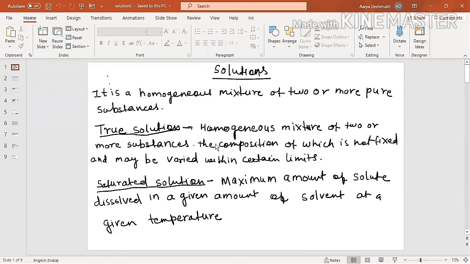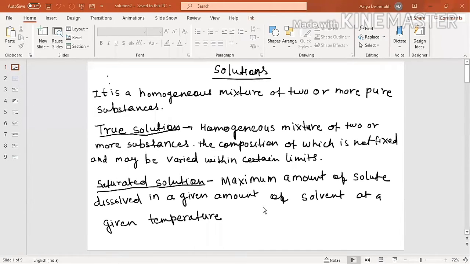Here, true solutions. What are these true solutions? True solutions are the homogeneous mixture of two or more substances, the composition of which is not fixed and may be varied within certain limits. So in true solutions the composition is not fixed. This is again a very simple thing to understand.